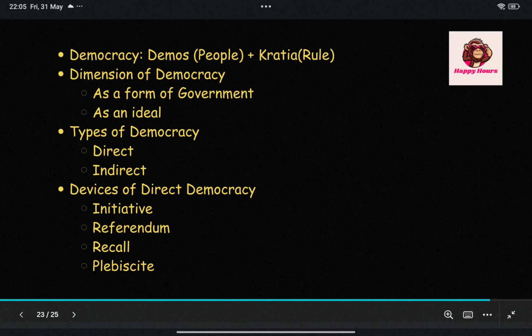There are certain conditions followed. The first is the presence of more than one political party competing for the people's vote. Second, the government is elected by the people in regular elections. Third, elections are based on universal adult suffrage or franchise. Fourth, freedom of press. Fifth, rights and liberties are given to the people through the constitution. And the last one is rule of the majority but recognition of minority rights.